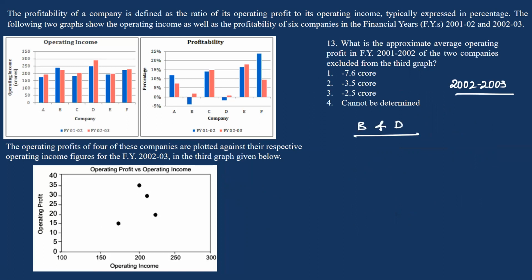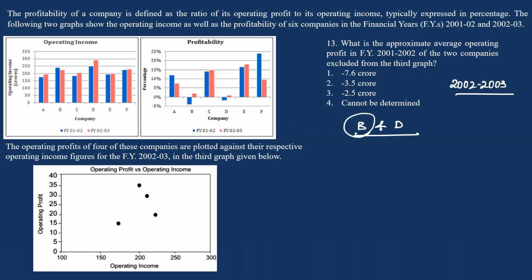Because B's operating profit, let us consider this to be 2%. 2% of what? 2% of 225. So it should be 5. Operating profit should be 5, isn't it? So you do not have a dot which is near to operating profit as 5. So company B was missed.